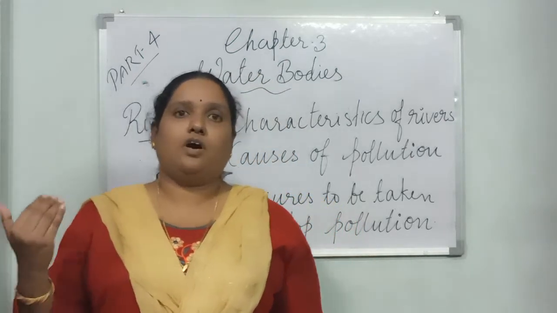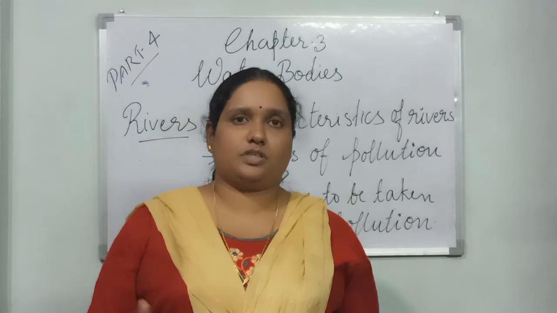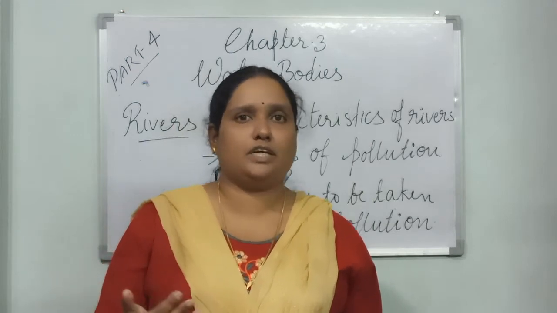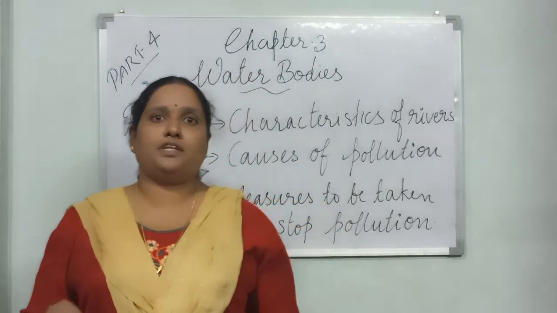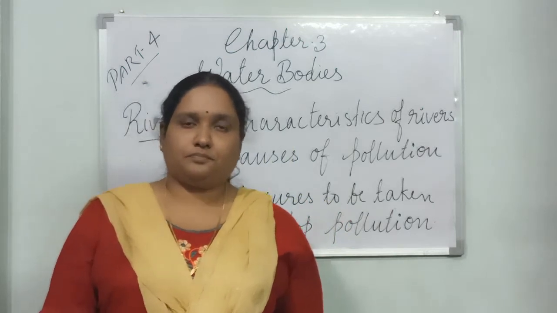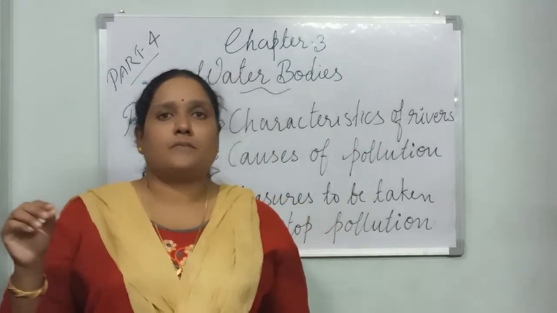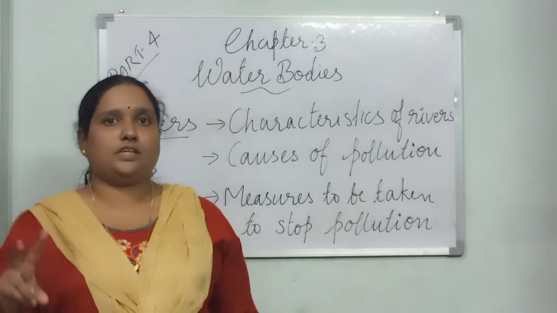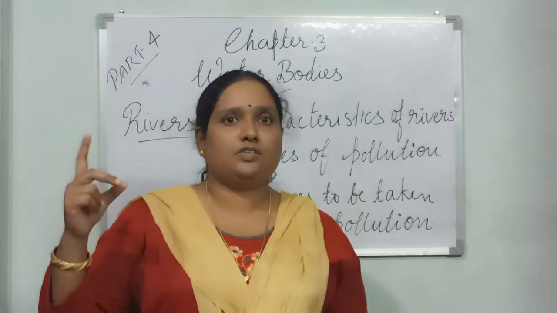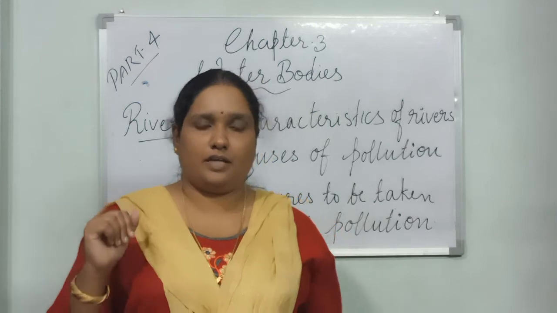The second type of river is called rain-fed rivers. Rain-fed rivers usually originate in the equatorial region where plenty of rainfall is available. So in such rivers, they get water from the rain. So these are the 2 different types of rivers, snow-fed rivers and rain-fed rivers.